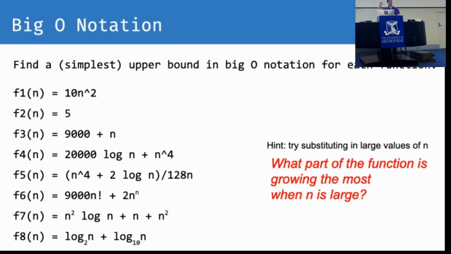So for the first function, does anyone want to shout out what they think the upper bound is in big O notation? Say it pretty loud so I can hear you. N squared, but specifically big O of n squared. And how does that work? We can just drop the constant, right? We don't need to worry about the constant. And for f1 of n, what do we think that is? If we have a function 5, what's something that's going to grow larger than that? It's kind of a trick question.